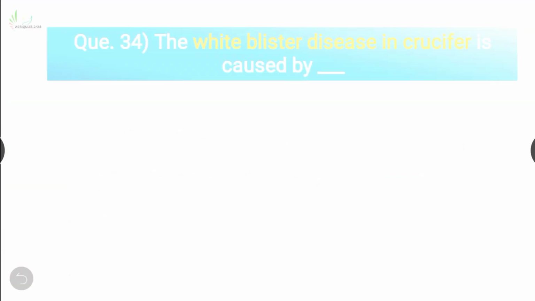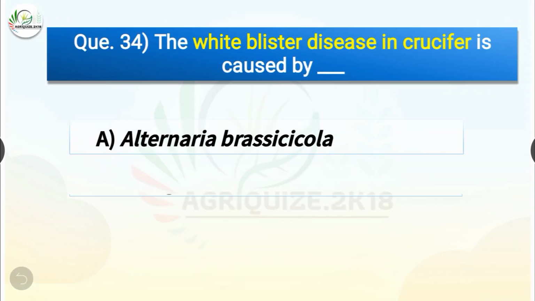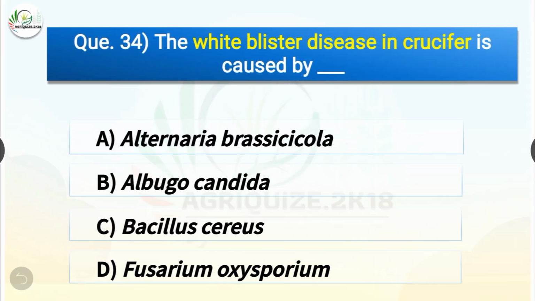Question number 34. The white blister disease in crucifer is caused by dash. The options are Alternaria brassicola, Albugo candida, Bacillus cereus, or Fusarium oxysporum. The correct answer is option B, Albugo candida. So the white blister disease in crucifer is caused by Albugo candida.